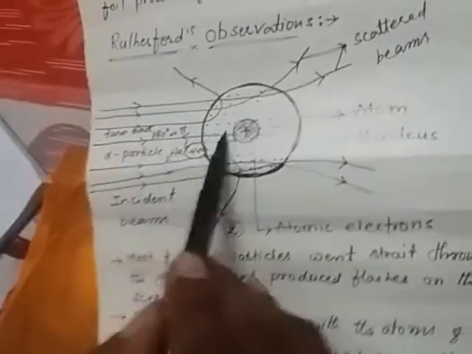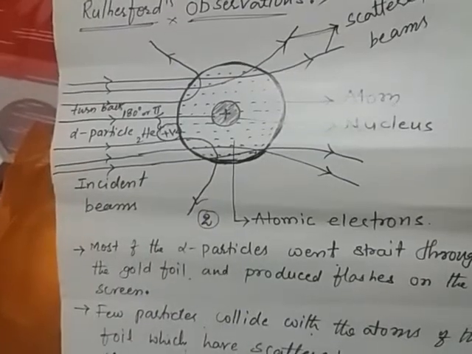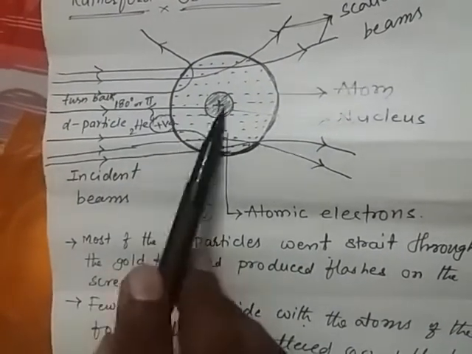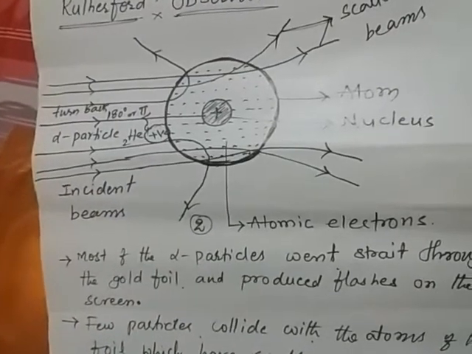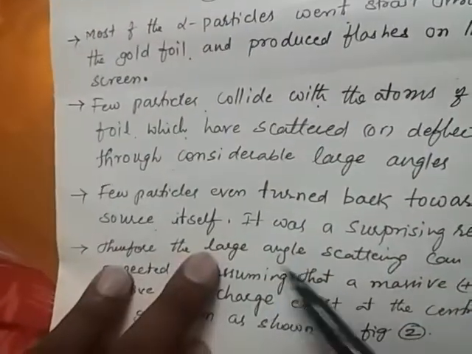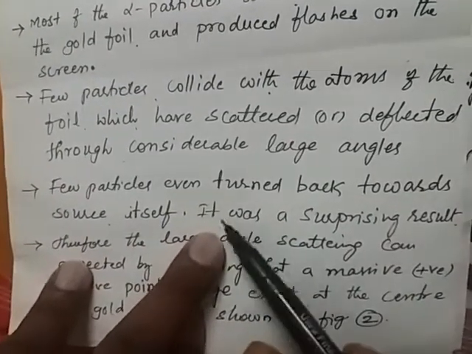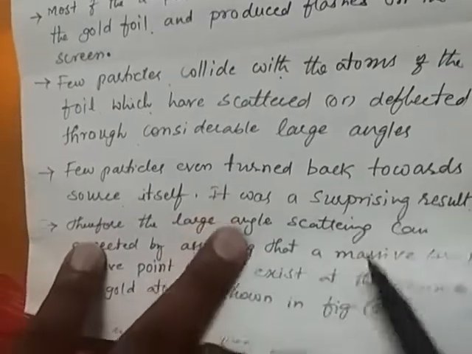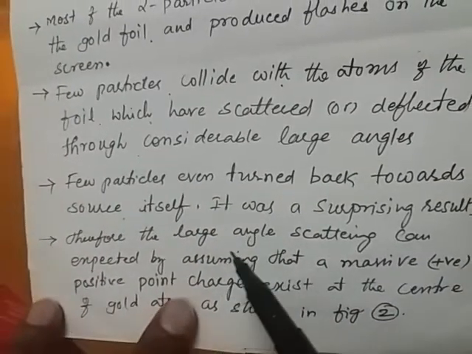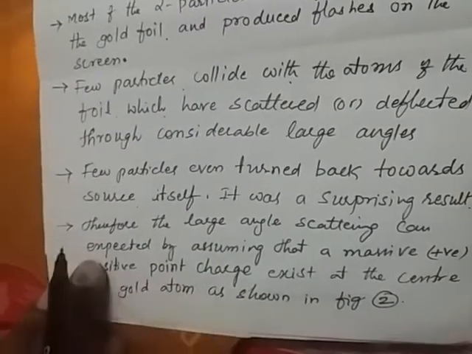This is the very surprising result of Rutherford's nuclear atomic model. He was surprised, because these rays came back in the incident direction. He couldn't understand it at first, and then he determined the result.